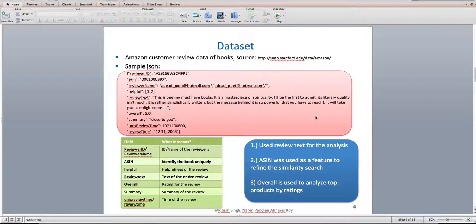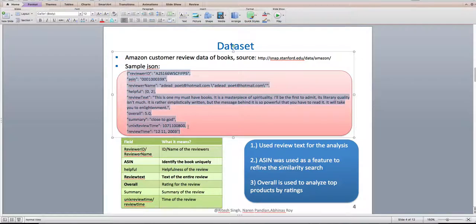The data set looks like this, and we have downloaded it from this particular location, and it's available for free download for educational purposes. Data is available in JSON format and looks something like this. Out of this, we are mostly interested in review text, which we are analyzing as part of our natural language processing. We are also using overall, which is a rating between 1 to 5, and we use this number to run analytics on finding top 10 reviews based on their ratings. We are also using ASIN, which is the identifier for a product, and we are using it to find features related to our similarity search.